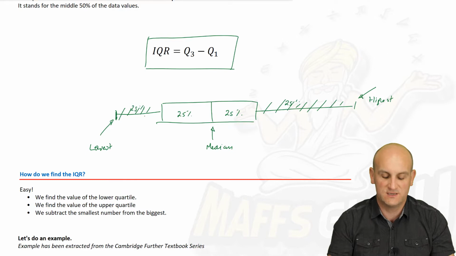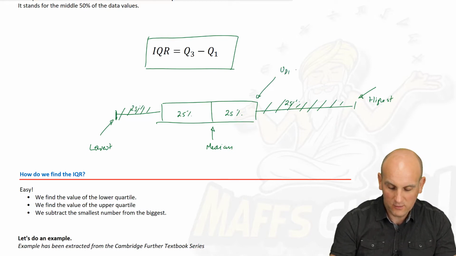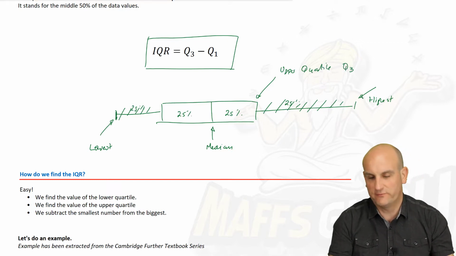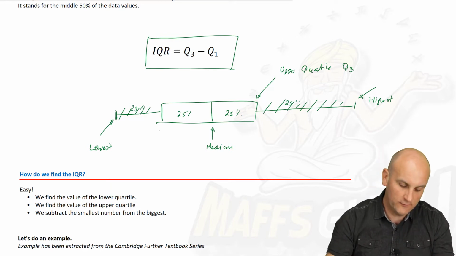Bearing in mind we're not interested in this upper 25% or lower 25%, and we've got to find the range of something, this value here is called my upper quartile, and that's called Q3. And then hopefully you're happy to know that this is called the lower quartile, and we call it Q1.